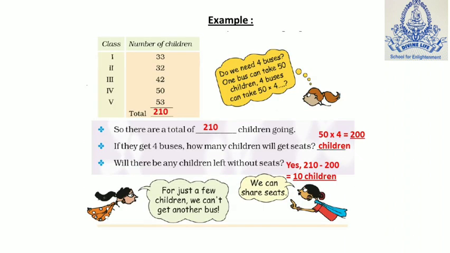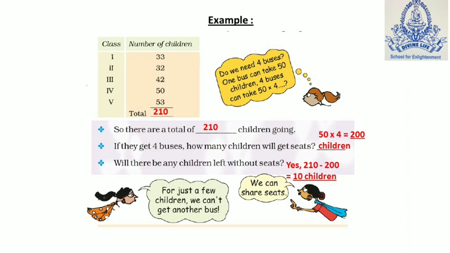Read the question carefully. Classes and the number of children are given, classes 1 to 5, and the number of children as per the classes. In red color I provide you the answers, so you can also cross-check. Do the total. First question: there are a total of dash children going. Do the calculation. Add the number of children of all the classes. You will get the answer 210.